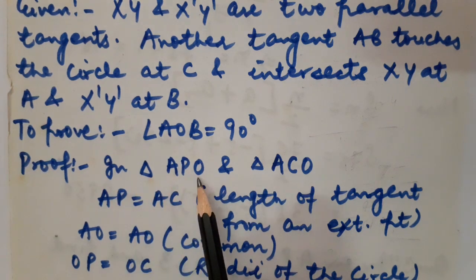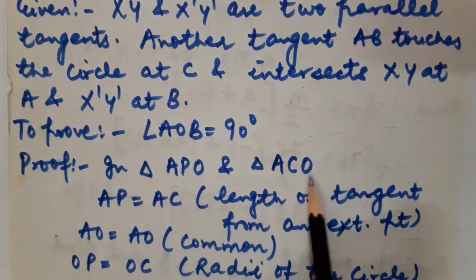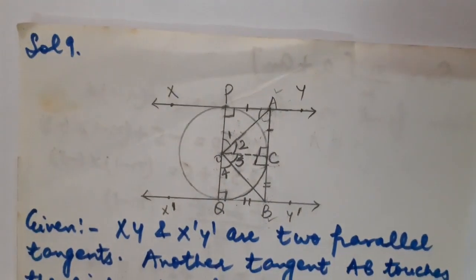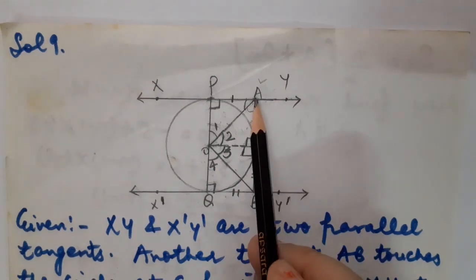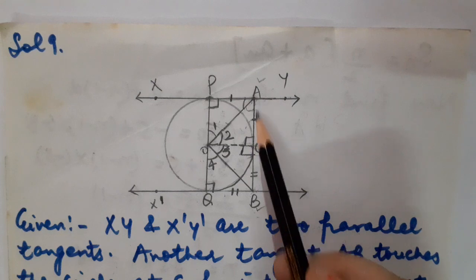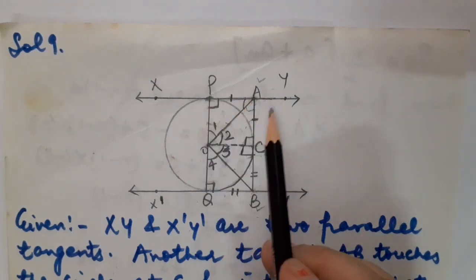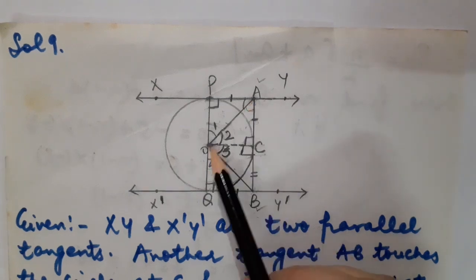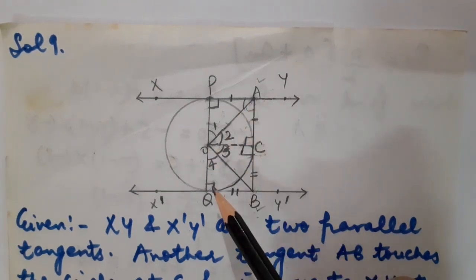In triangle APO and triangle ACO, AP is equal to AC, length of the tangent from an external point. Children, if A is the external point, then AP must be equal to AC. So this is one side equal in both triangles. AO is common.